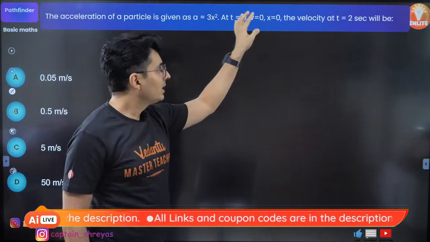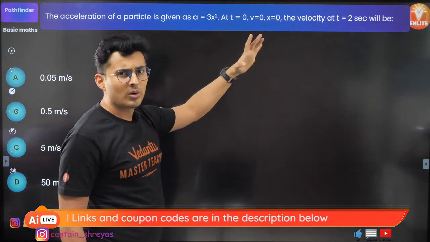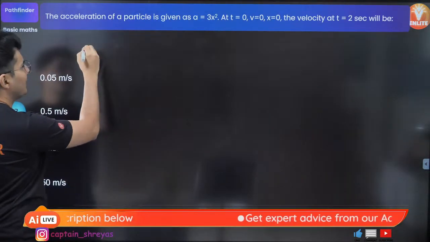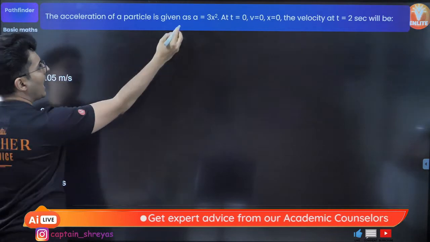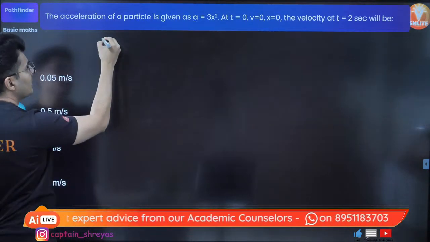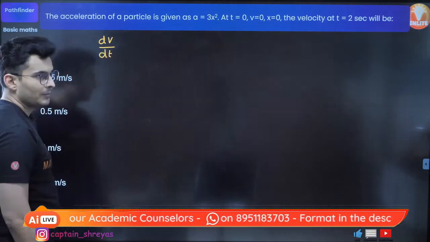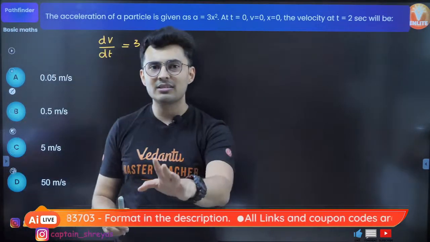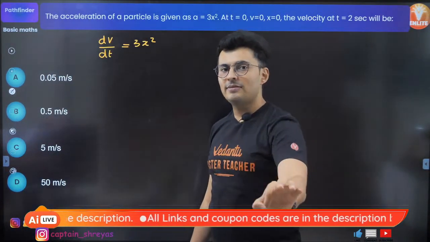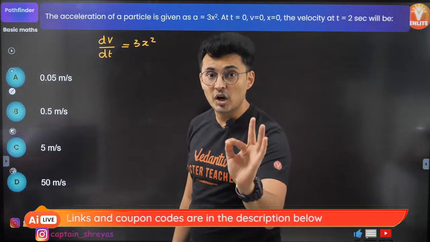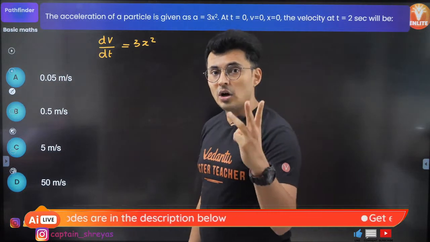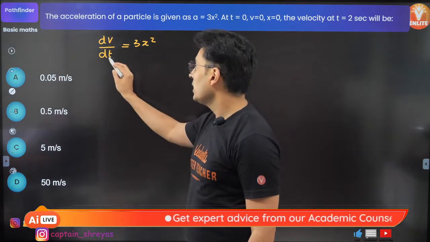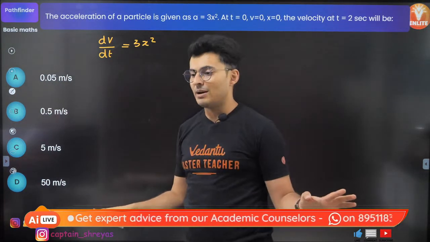A lot of things are given, t0, v0, x0. So most likely I'll have to do something about it, I think integration or something. So let's start with this given information. Acceleration is nothing but dv by dt, and this I will write as 3x square. The moment you see this, you should be very unhappy, definitely not pleased about this equation, because there are 3 things. Donkey goes with donkey, monkey goes with monkey, donkey, monkey, zebra, not great. I'm definitely not happy about it.